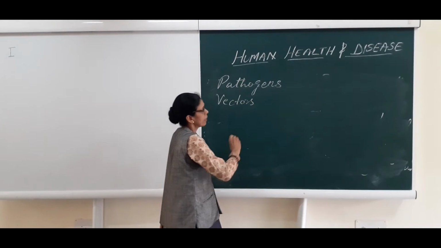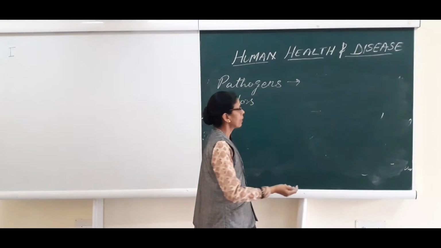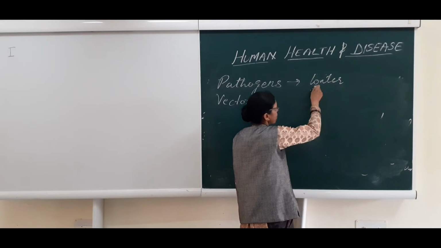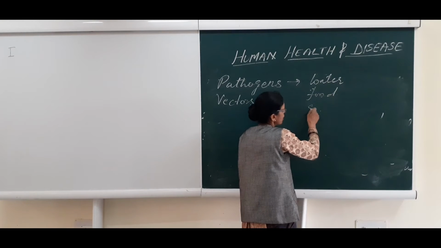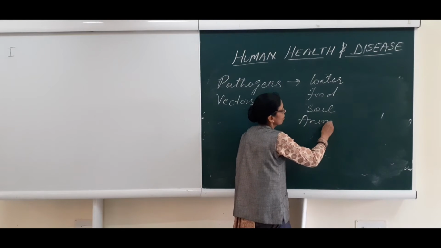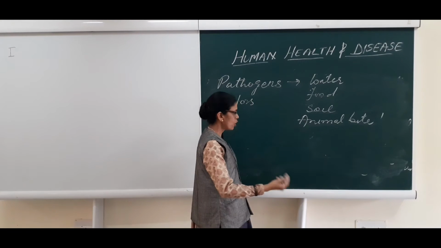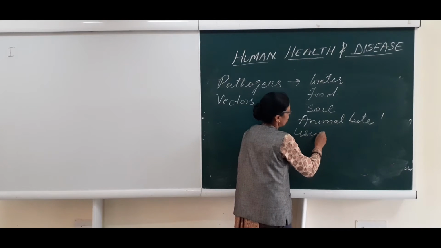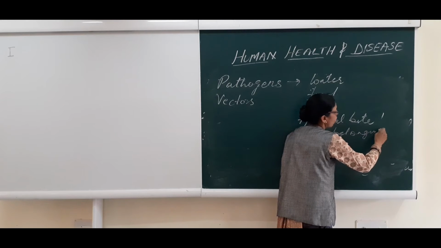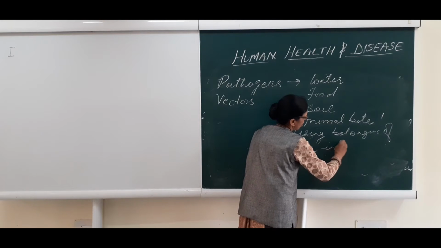Correct? These pathogens are carried by various ways, that is by water, by contaminated food, by soil, by animal bite, by using belongings of the infected person.